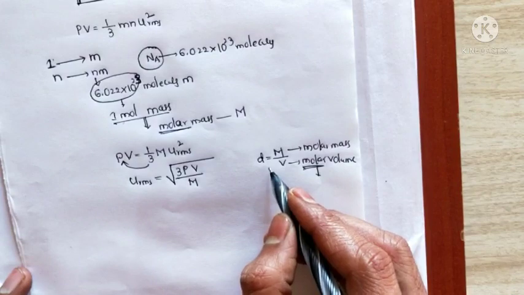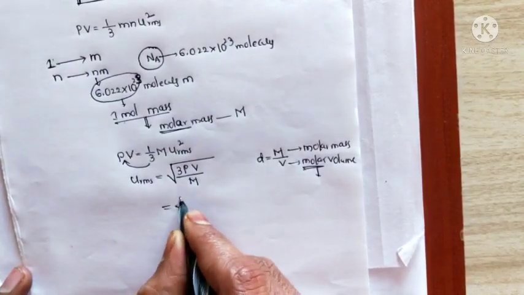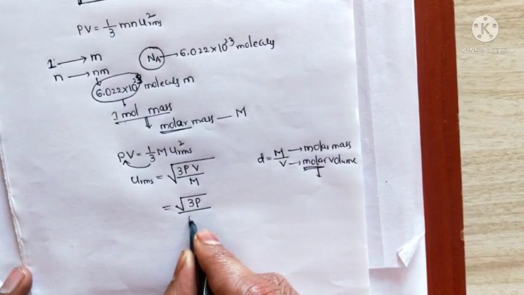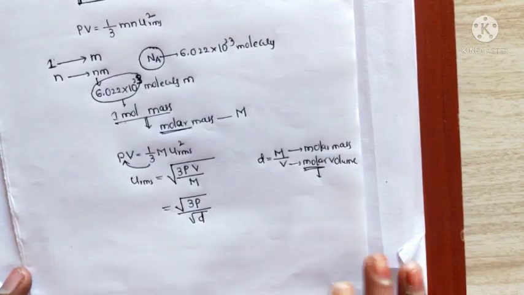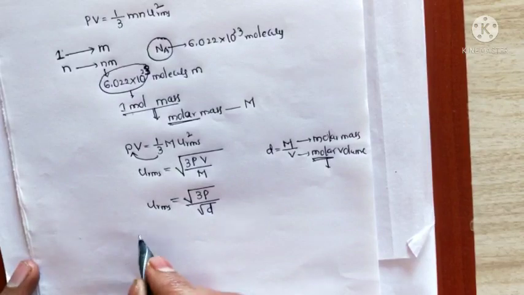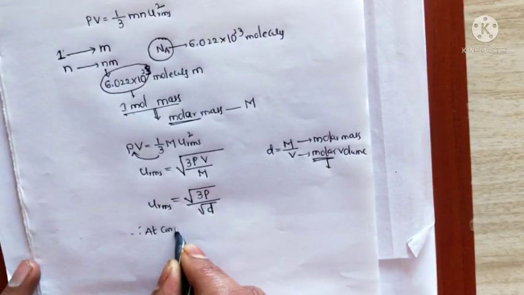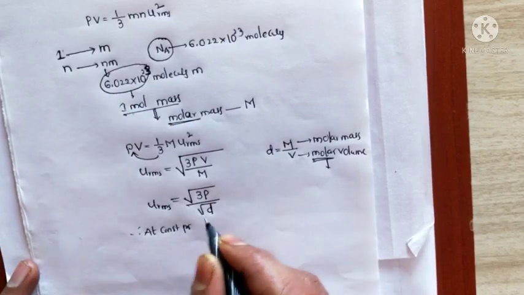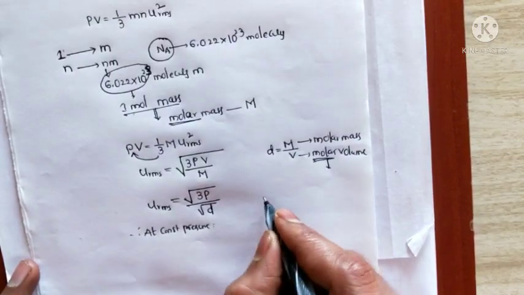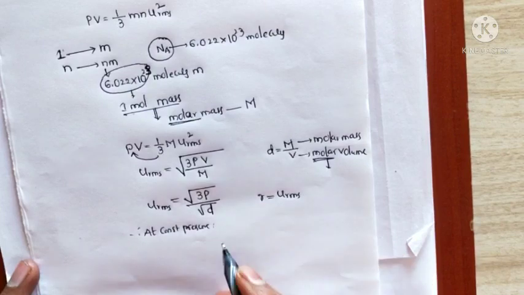Okay. So now substitute here. So what happened here? Under root 3P by d. Root of that is u_rms. So now at constant pressure, the rate of diffusion is also proportional to u_rms.